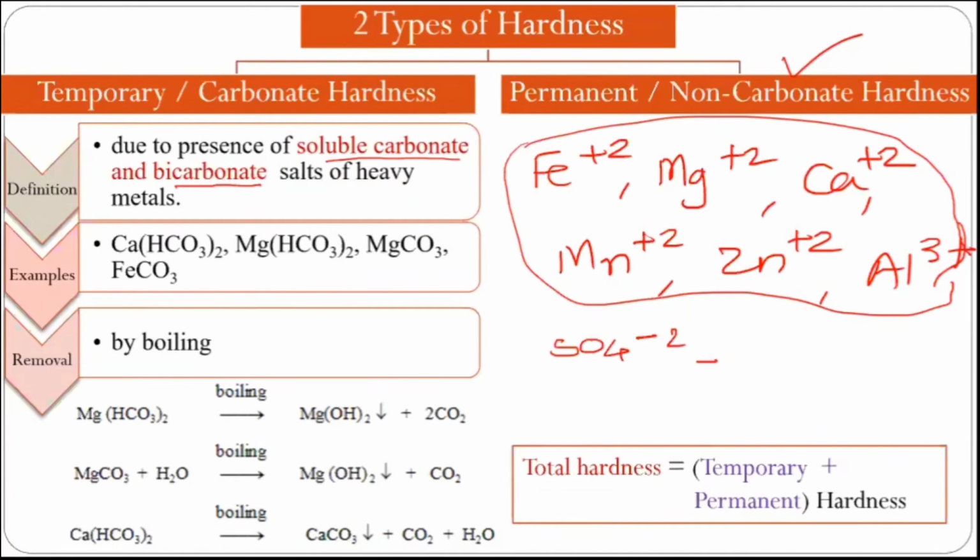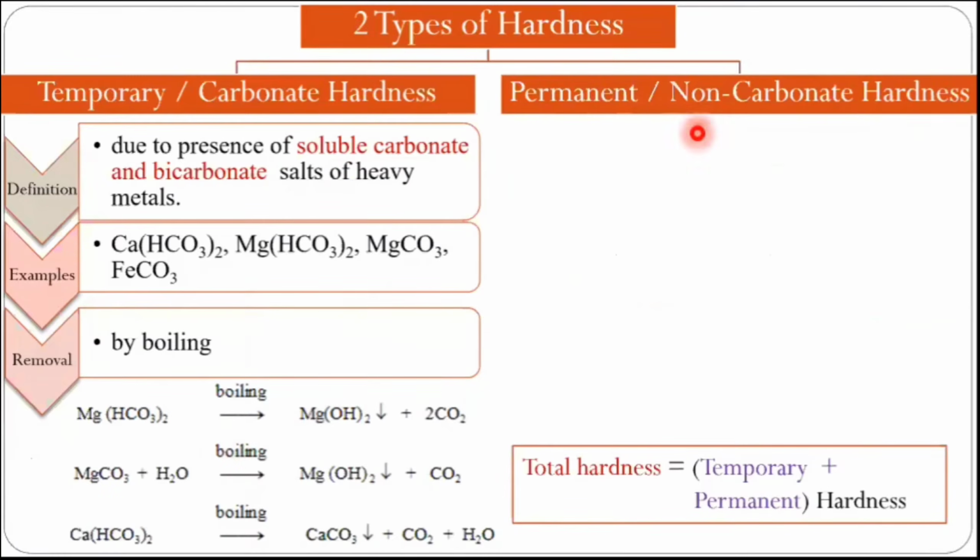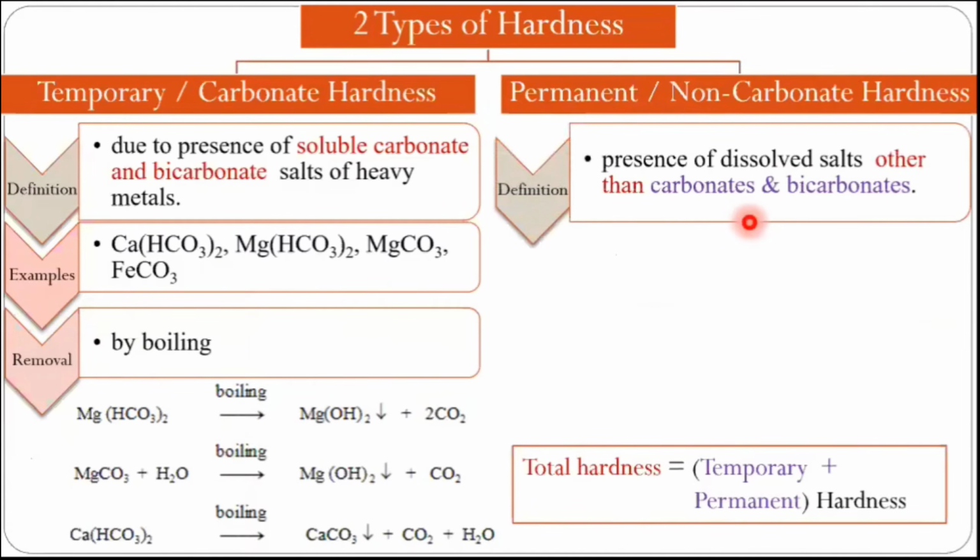Okay, so let us see the permanent hardness definition. It is due to the presence of dissolved salts other than carbonates and bicarbonates. It means carbonates and bicarbonates are responsible for temporary hardness, and the remaining salts, that is sulfates, nitrates, chlorides, are responsible for permanent hardness.